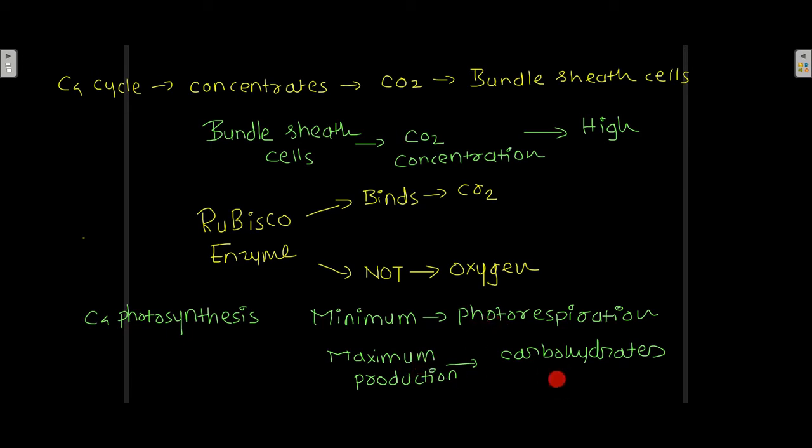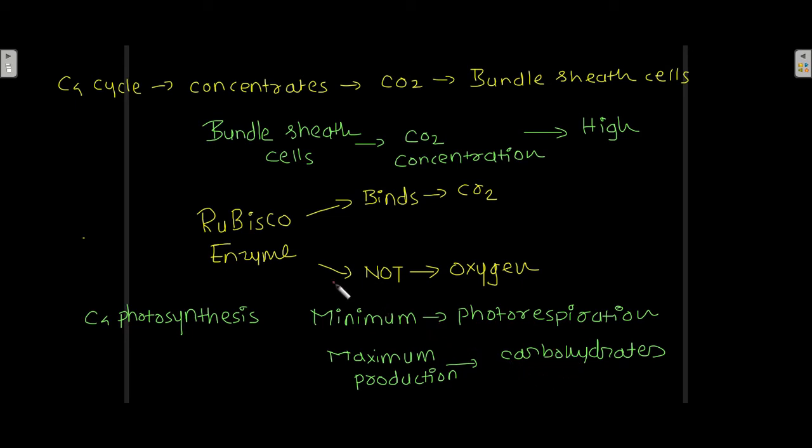Just because the concentration of carbon dioxide is high, Rubisco binds to carbon dioxide, and that is how there is minimum photorespiration, because it is not binding to oxygen, and hence there is maximum production of the carbohydrates.